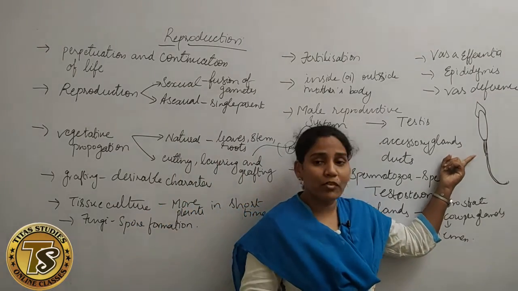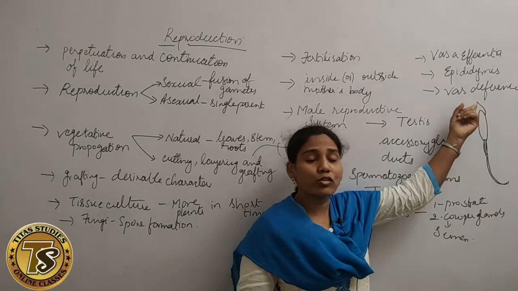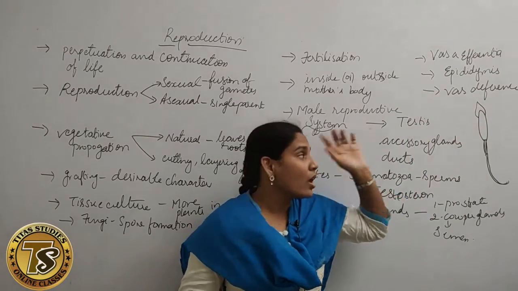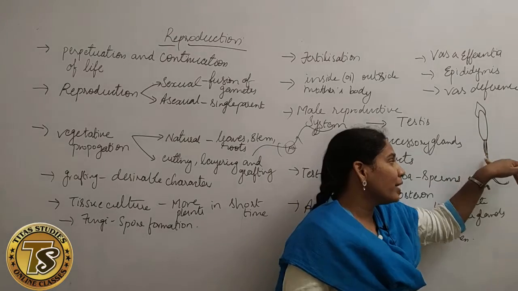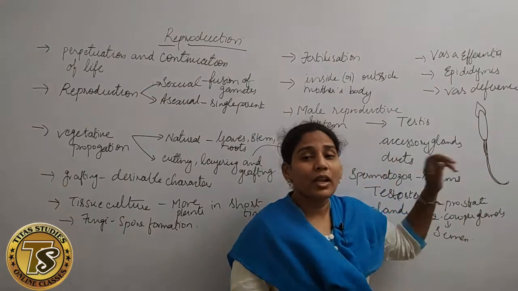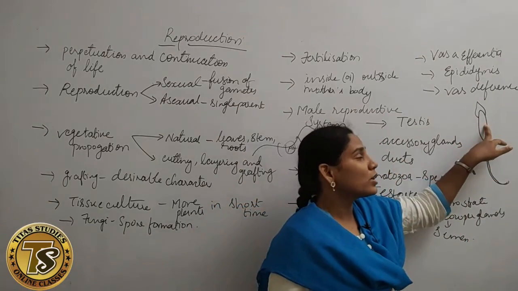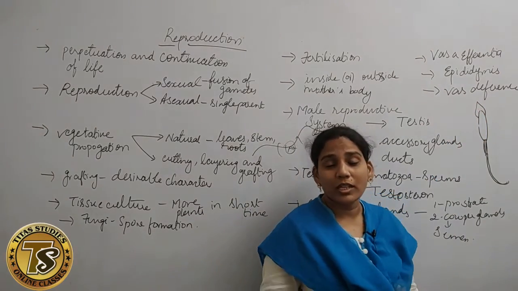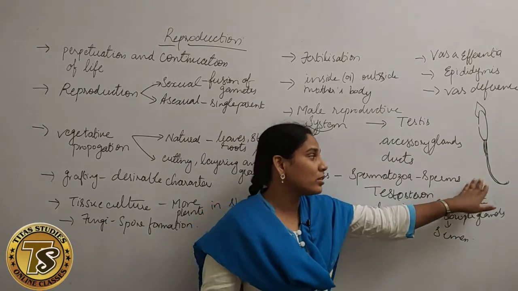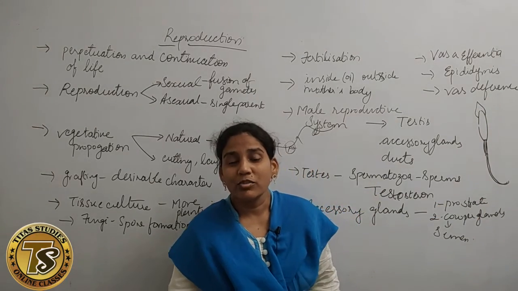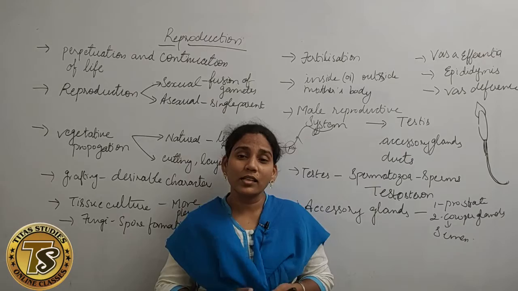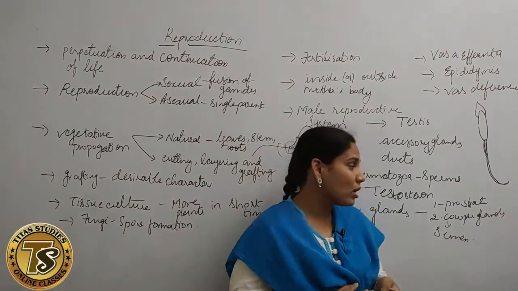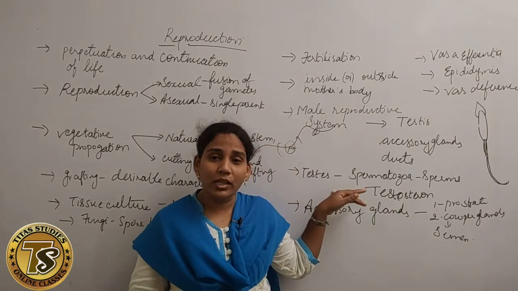I have drawn the shape of the sperm here. This acrosome will penetrate into the ovum for the fertilization process. This is the head piece, this is the middle piece, and this is the tail. The tail mainly helps in swimming, and the head contains the nucleus. This sharp edged part we call the acrosome, and this is the sperm. Why do we need sperm? Without the sperm there is no fertilization. The lifespan of these sperms is 48 to 72 hours, and they are mainly released by the testis.